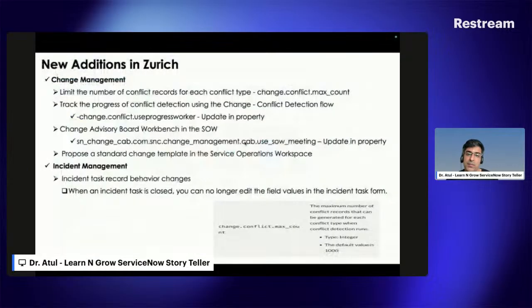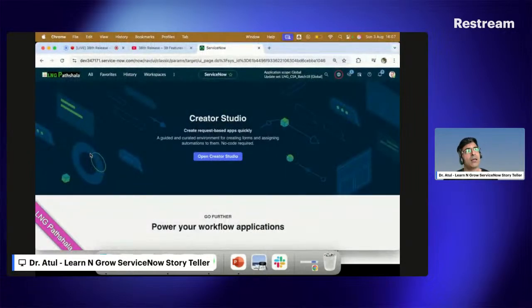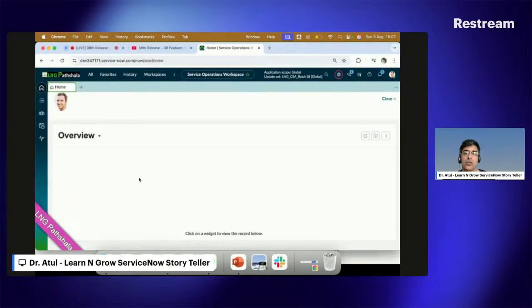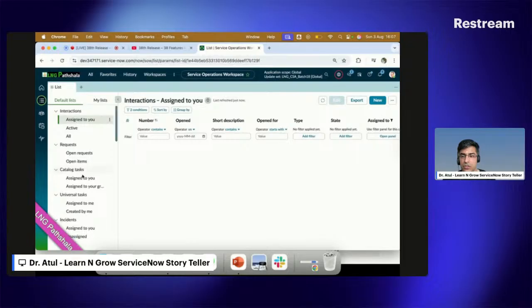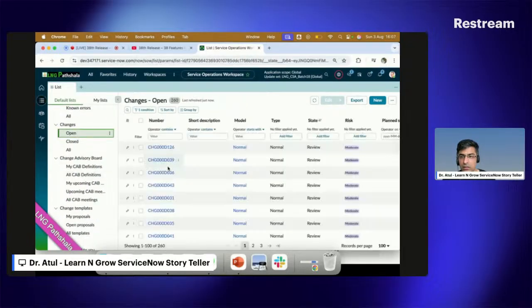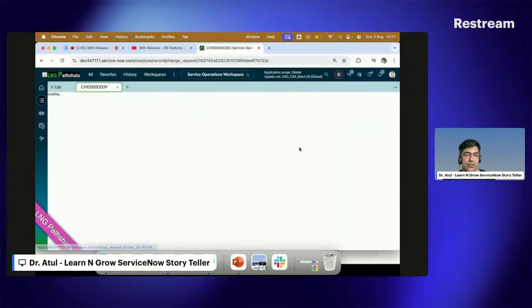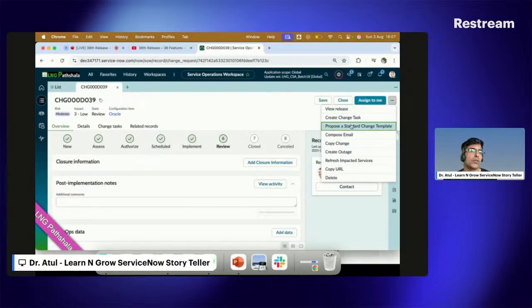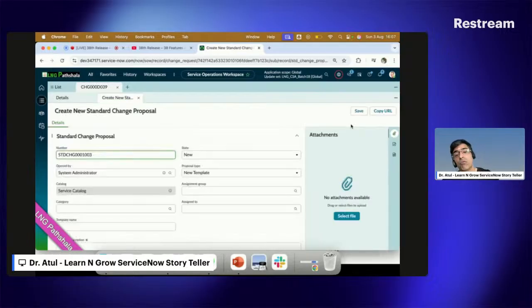Now, one more thing which has been added by ServiceNow is that you can propose standard templates in Service Operation Workspace itself. Earlier, to propose a standard template, you needed to go to the native view and then promote it. So I have some changes here. Let me open a change. I can click on any normal change. Let's see if I get this button or not. Yeah, so you can see I can propose a standard template from the workspace itself.